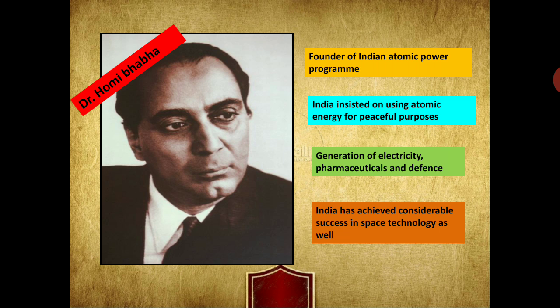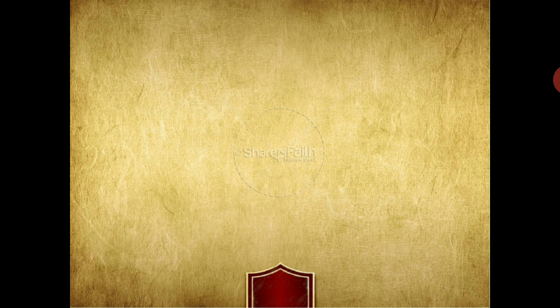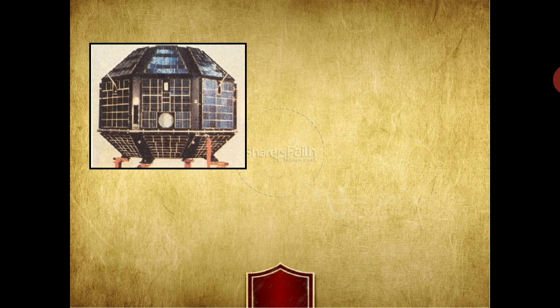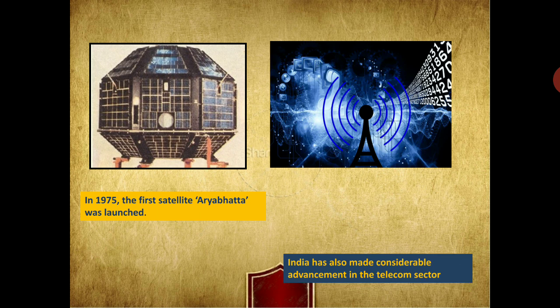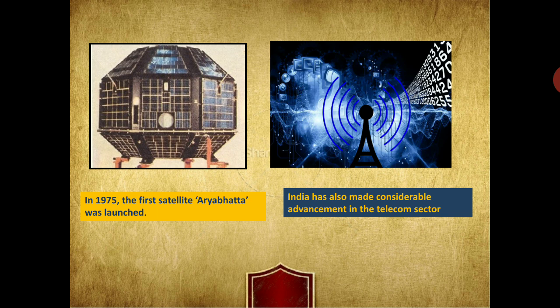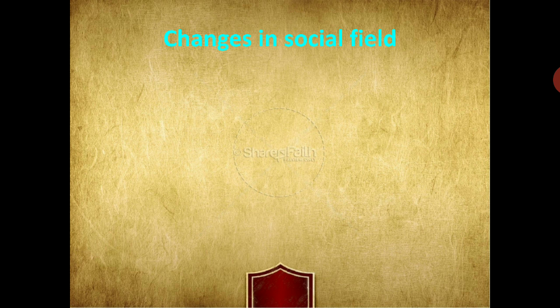And when we talk about 1975, the first satellite, Aryabhatta, was launched. And India has also made considerable advancement in the telecom sector as well. So with this we are able to see how science and technology has changed the look of our country. Now we are going to talk about the changes in the social field.